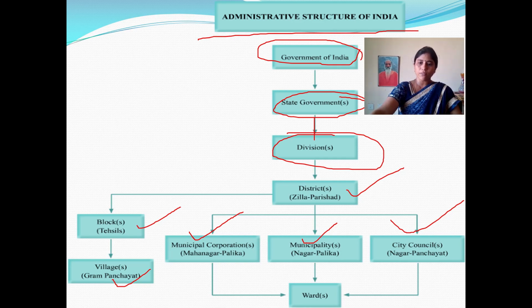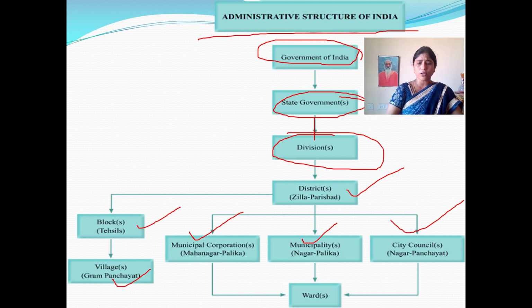In each and every ward we elect one representative, who is our ward member. All ward members together choose their representative as the head of the village, sarpanch, as the head of the municipality, municipal chairperson, and head of the municipal corporation, mayor.